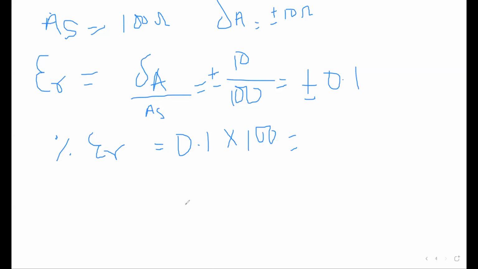Ma'am, every time we should use plus minus? Yes, Rajkumar. Actually, this is a calibration error. The limitation of error can be positive, that can be negative. So we don't know, it depends upon the calibration of the instrument.